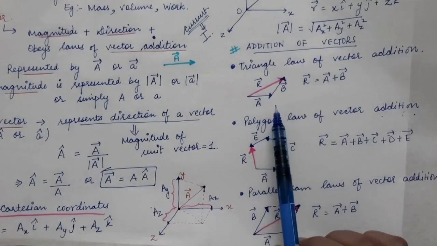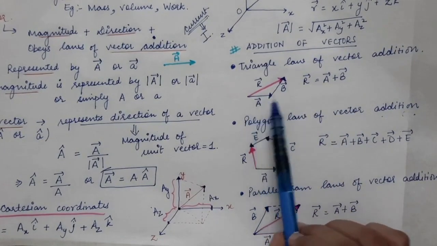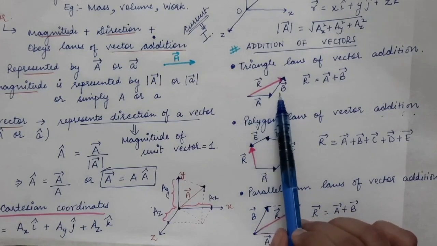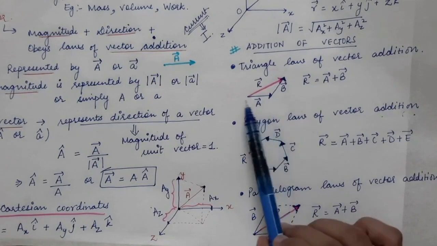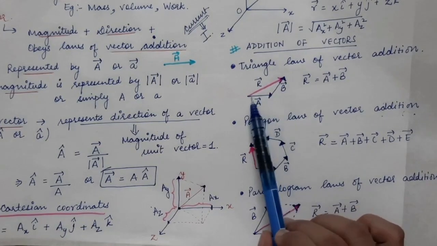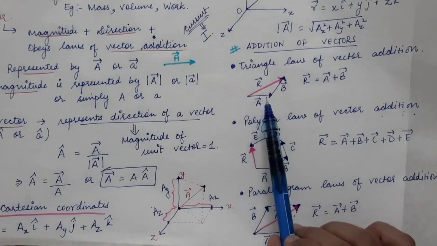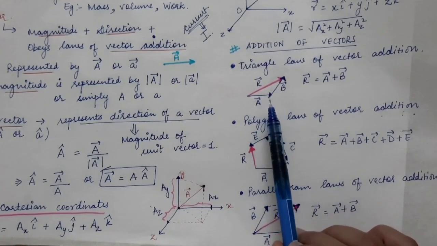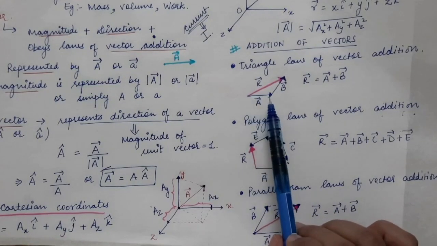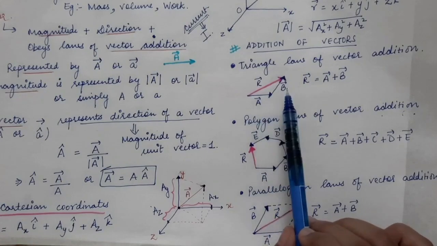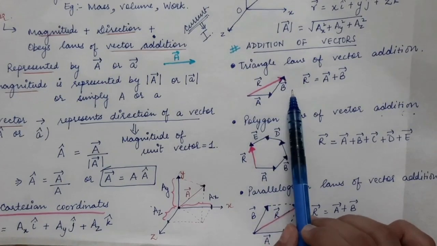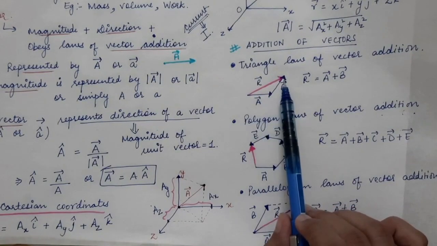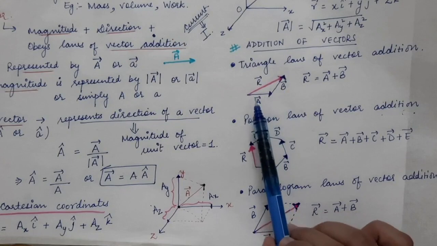So if two vectors, here we have two vectors a vector and b vector, represent the two sides of a triangle, and they are arranged in this particular manner as shown in this figure, that the head of the first vector touches the tail of the second vector. So if two vectors are represented both in magnitude and direction by the two sides of a triangle, and they are taken in the same order.